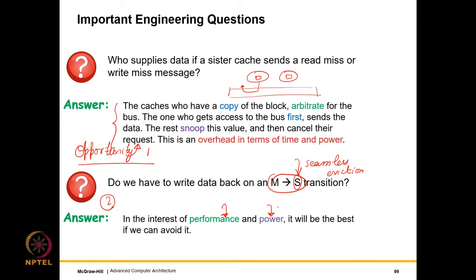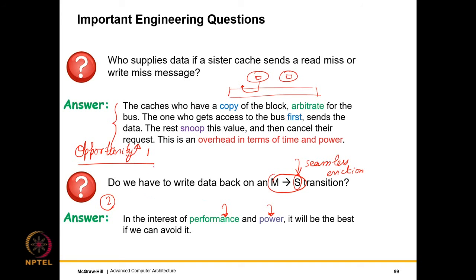Is it actually required? Can we do it later? Can we do it lazily? In this case, whenever there is a transition, we write data back. So there is no opportunity for an optimization, in the sense that we cannot do it slowly or lazily, at a later point of time when the lower level memory is slightly less loaded. Such opportunities are not there with us.